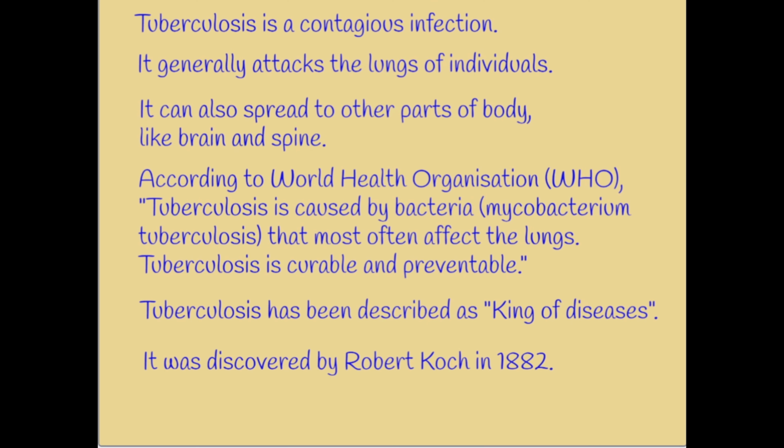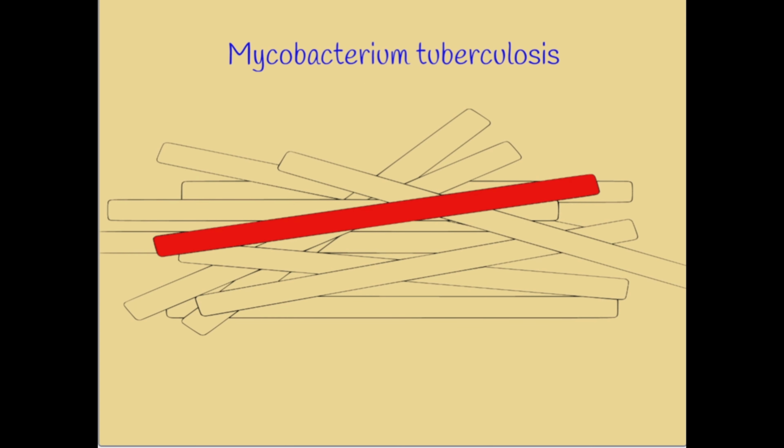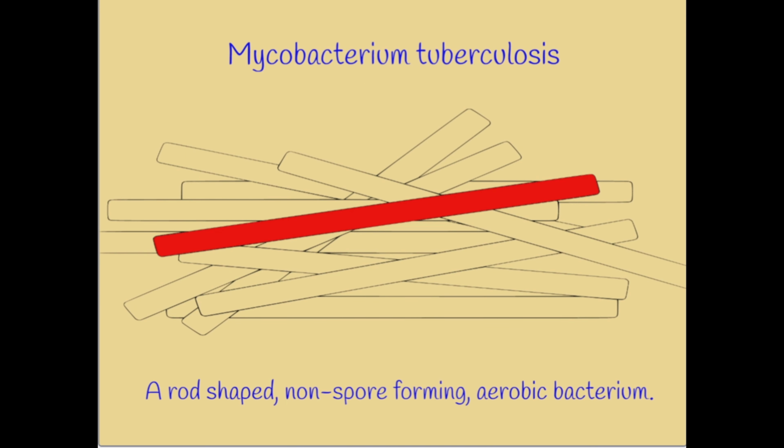It was discovered by Robert Koch in 1882. It is caused by different species of Mycobacterium, that are Mycobacterium tuberculosis, Mycobacterium africanum and Mycobacterium bovis. Mycobacterium tuberculosis bacteria somewhat looks like this. It is a rod-shaped, non-spore-forming, aerobic bacterium.